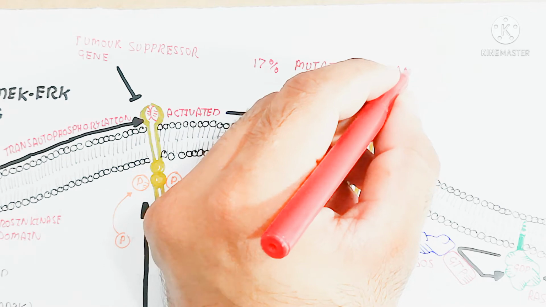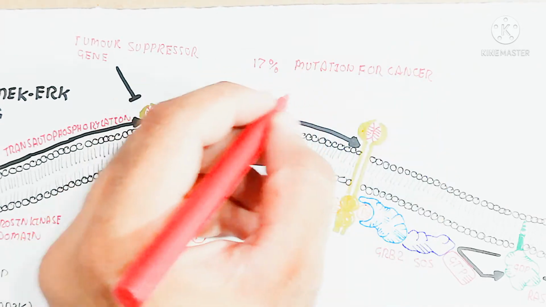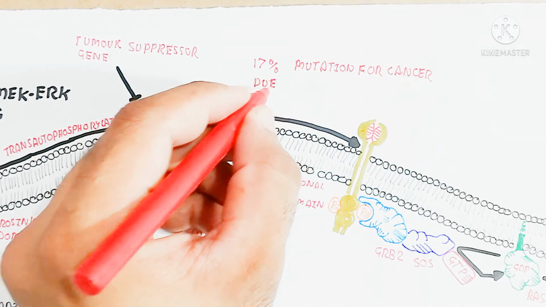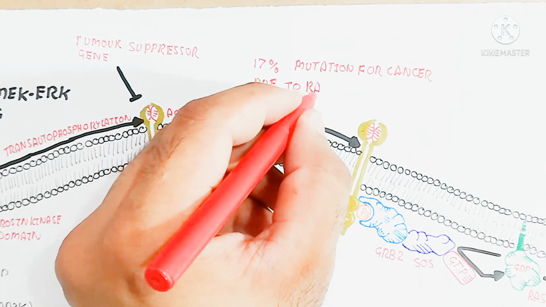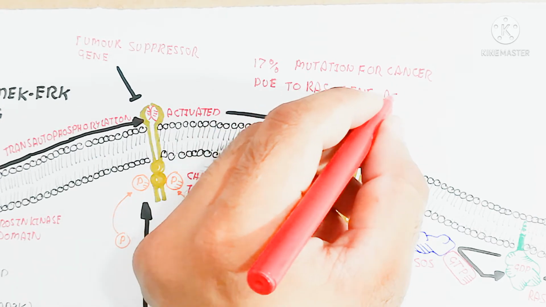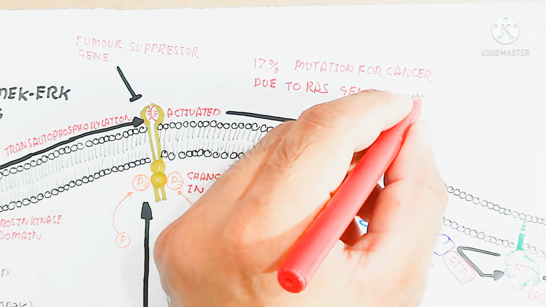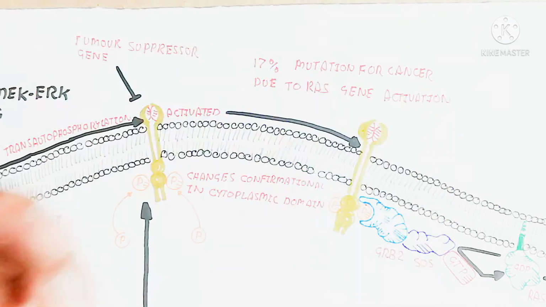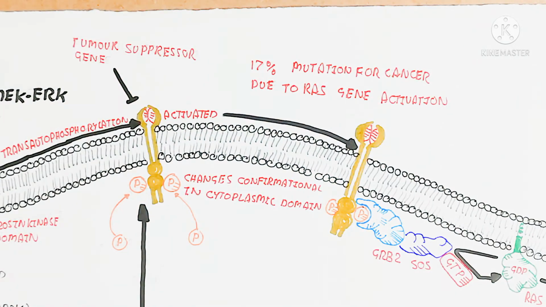So the activation of the P38 pathway, stress and apoptosis, and the JNK pathway also lead to stress and apoptosis. So 70% of mutations for cancer are due to RAS gene activation. So remember that. On the other hand, the tumor suppressor gene also inhibits the activation of the tyrosine kinase receptor domain, which is inhibited by the signal attachment.